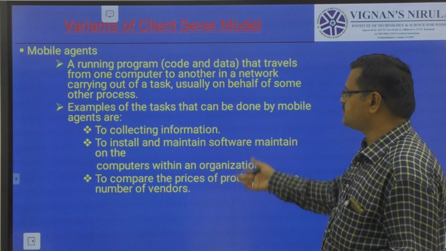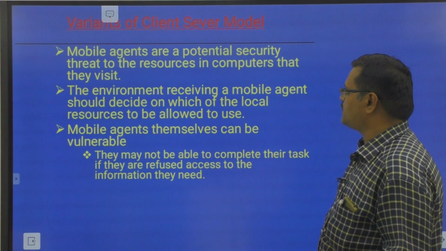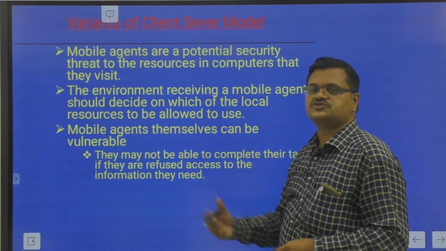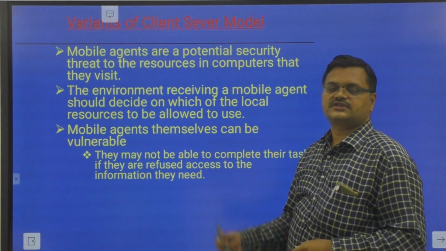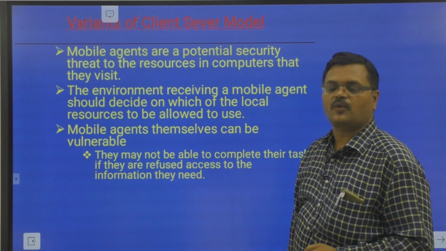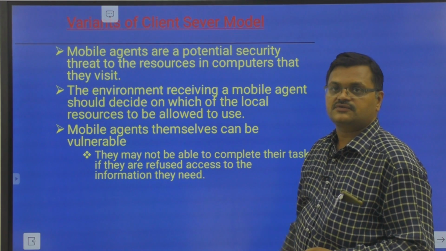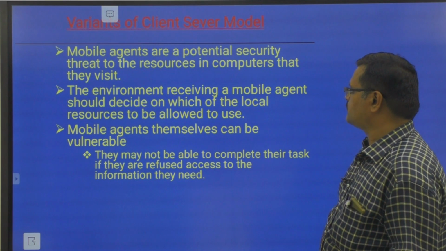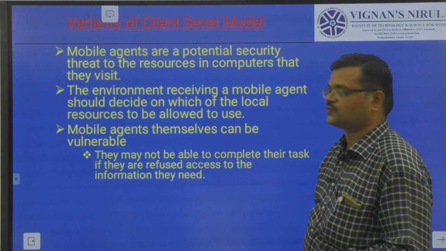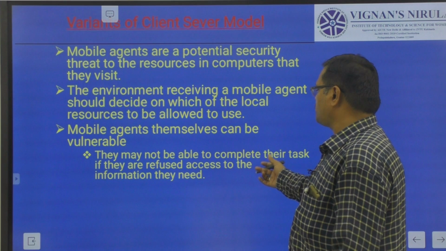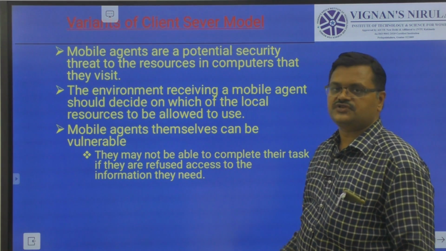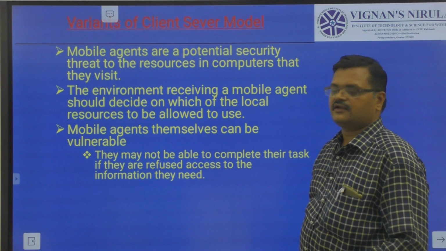Mobile agents are a potential security threat to the resources of the computers they visit, so the threat to the system is there whenever a mobile agent visits a particular machine in a distributed system. They are also vulnerable themselves, because they may not be able to complete their task if they are refused access to the information they need.